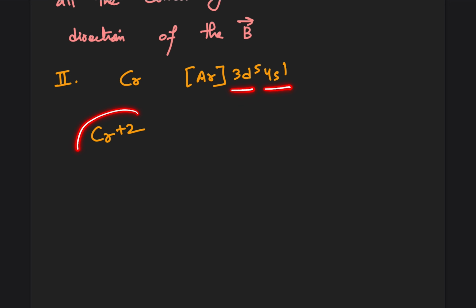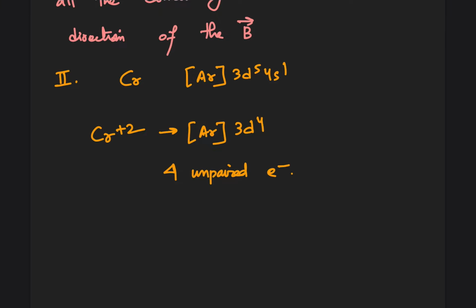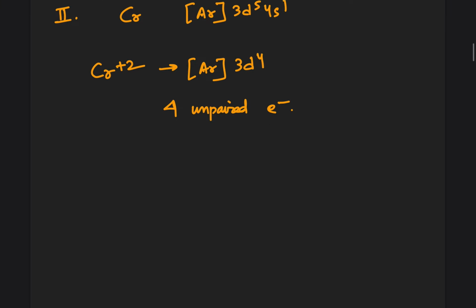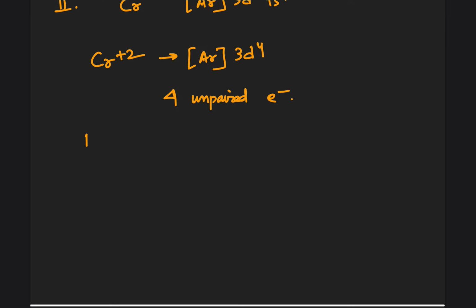So the configuration of Cr plus 2 is going to be argon core 3d4, right? So Cr plus 2 has 4 unpaired electrons. Cool. Then we have to talk about neodymium. Its atomic number is 60.